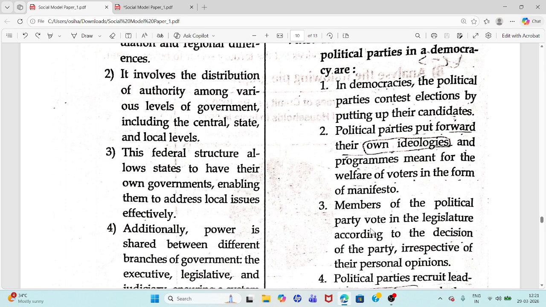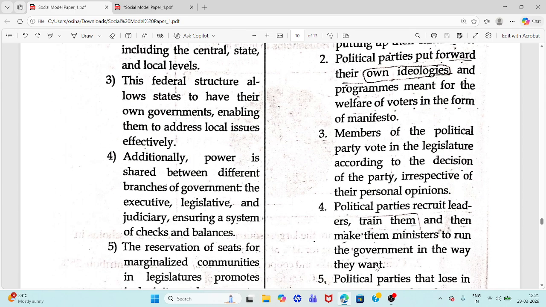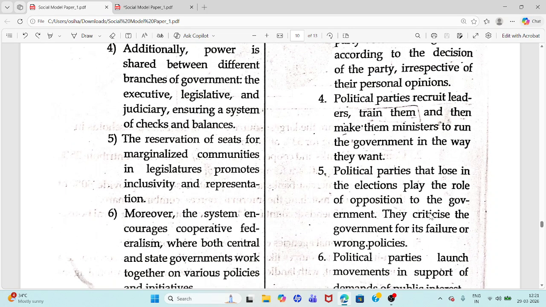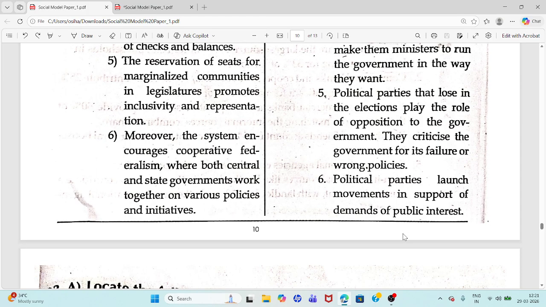Members of the political party vote in the legislature according to the decision of the party. Political parties that lost in elections play the role of opposition to the government. They criticize the government for its failure or wrong policies.